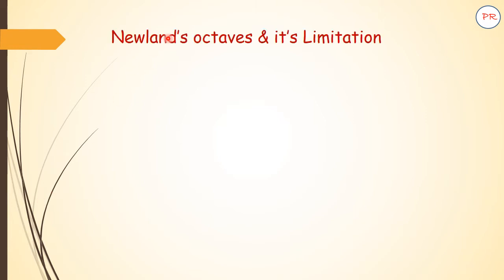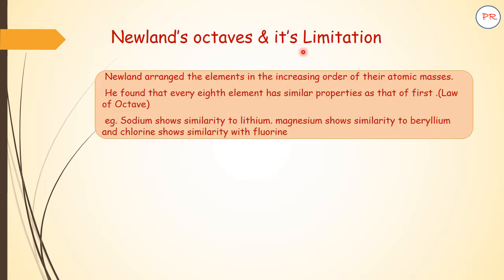The next scientist who tried to carry out a classification was Newland. So let us talk about Newland's octave and its limitation. Newland arranged the elements in the increasing order of their atomic masses. He found that every 8th element has similar properties as that of the first. This is known as the law of octave. Example, sodium showed similarity to lithium, magnesium showed similarity to beryllium, and chlorine showed similarity with fluorine.